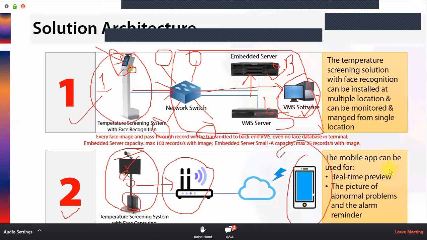So in a railway station, if you have given this, the headmaster of the railway station will have a smartphone with the app. If at any gate the device finds any abnormal temperature, we will instantly get a notification on the smartphone.